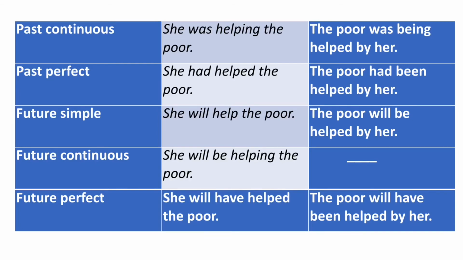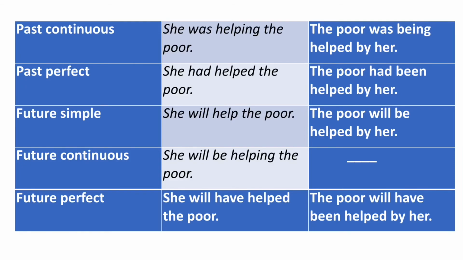Future perfect tense. She will have helped the poor. So its passive will be the poor will have been helped by her. As we know, with all perfect tenses, with has, have, had, we use been, then third form of the verb plus by, then object.